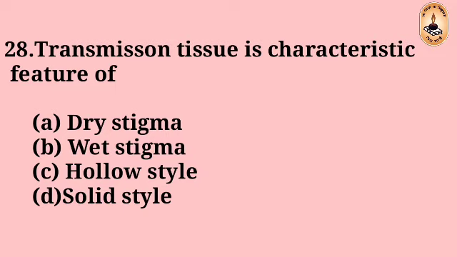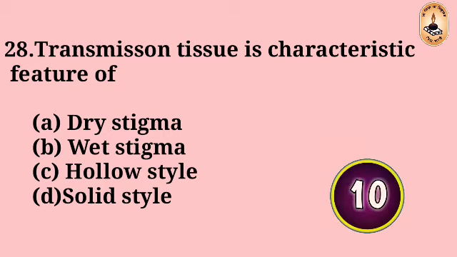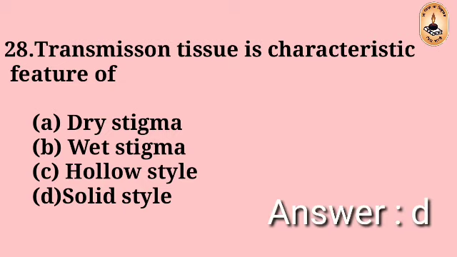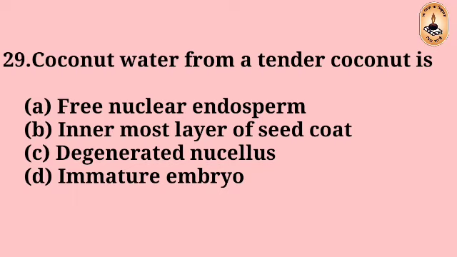Question number 28. Transmission tissue is a characteristic feature of: dry stigma, wet stigma, hollow style, solid style. The right answer is D, solid style.